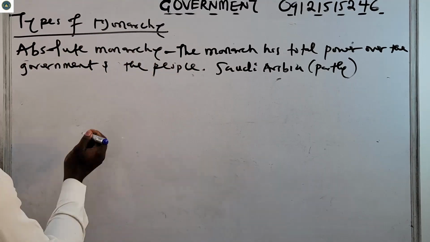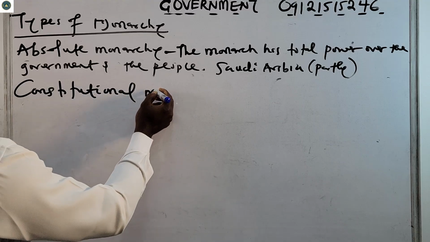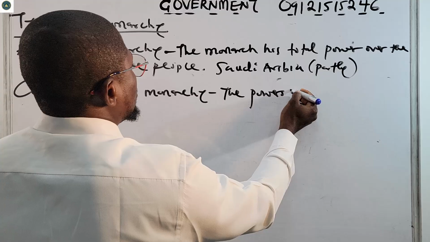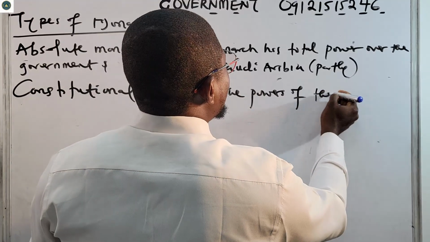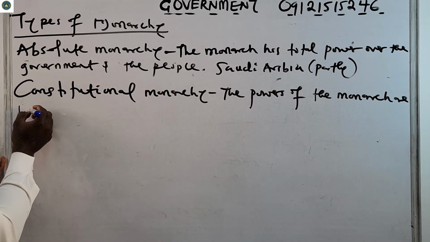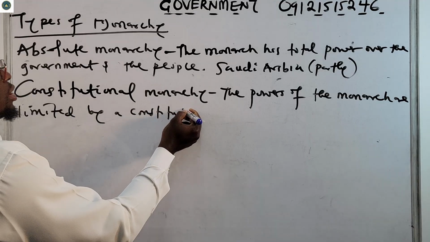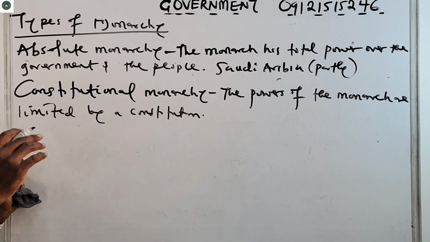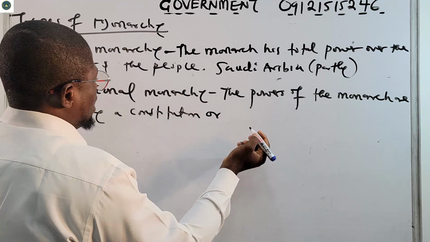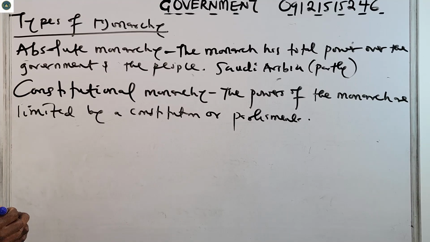Let us look at constitutional monarchy now. The monarch's powers here are limited by a constitution or parliament. That is constitutional monarchy.